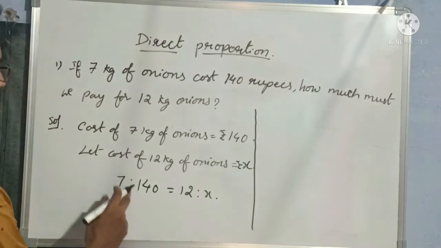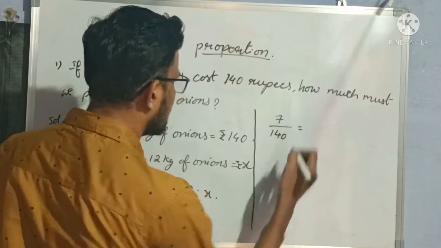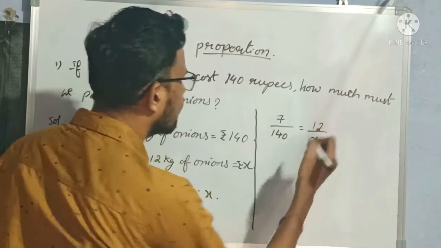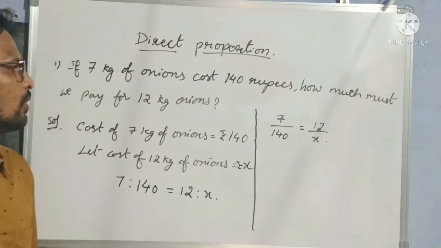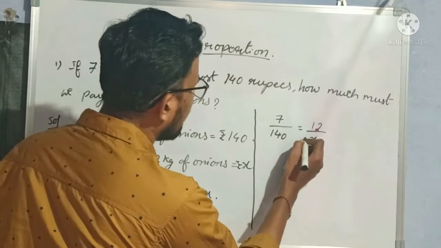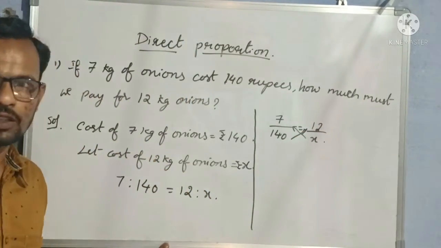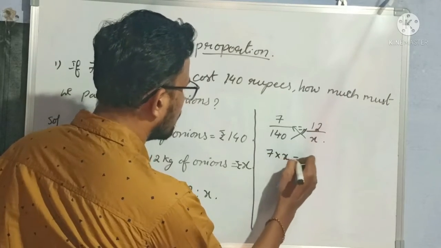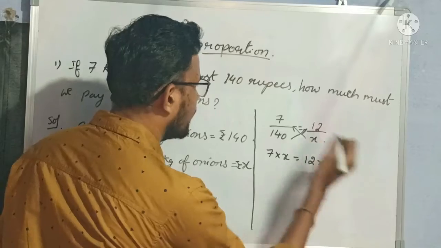Take the ratio in the form of division. 7 by 140 fraction is equal to 12 by x. Okay. So now cross multiply, means multiply this 7 with x and 12 with 140. So 7 into x is equal to 12 into 140.